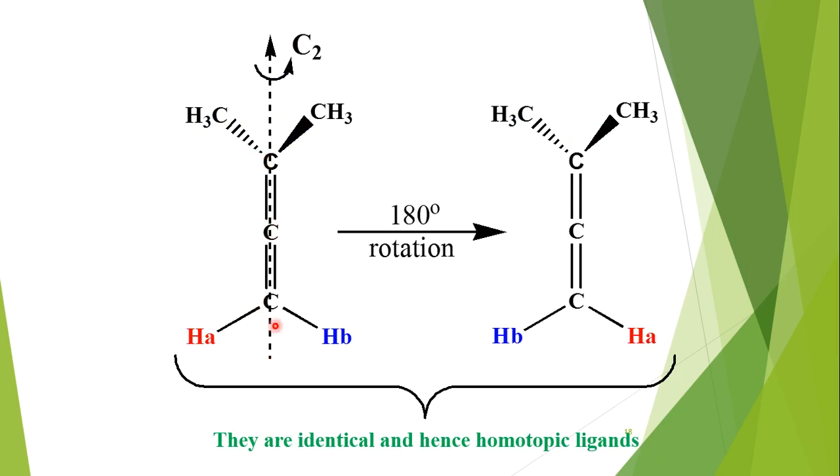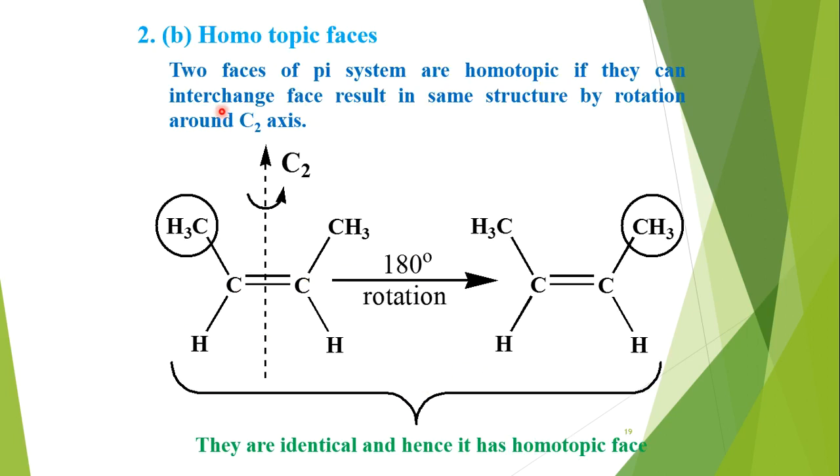So here we can also check these homotopic ligands. Now here we are choosing this carbon double bond carbon axis, and by rotation with a 180 degree angle we get an equivalent configuration. So H and Hb are homotopic.